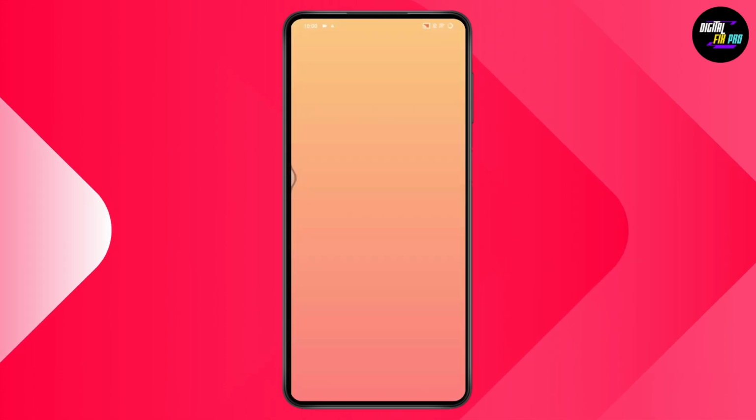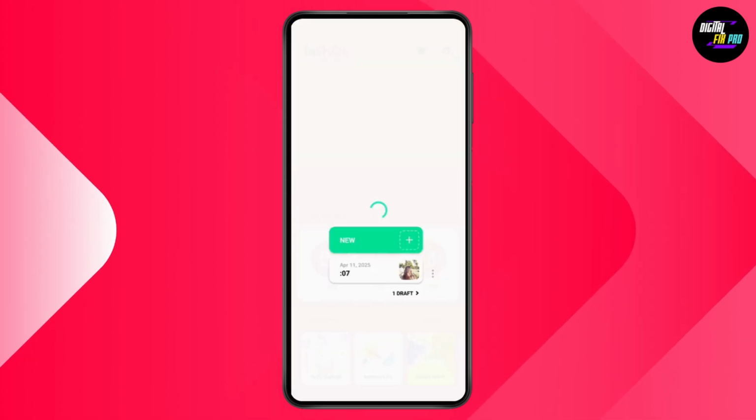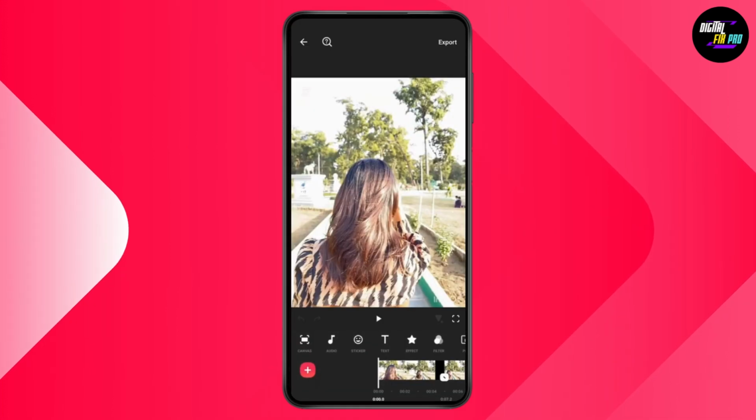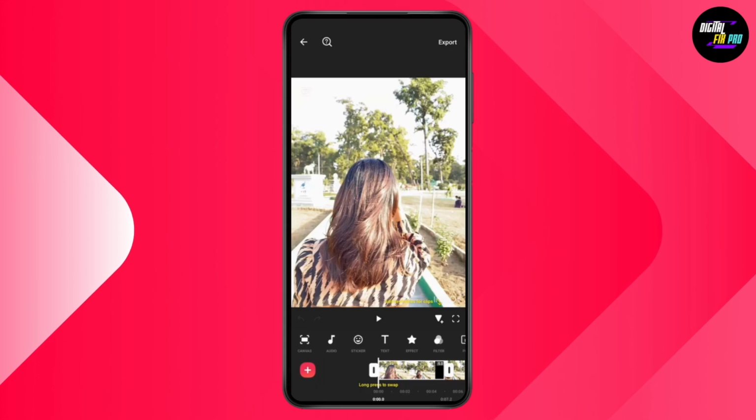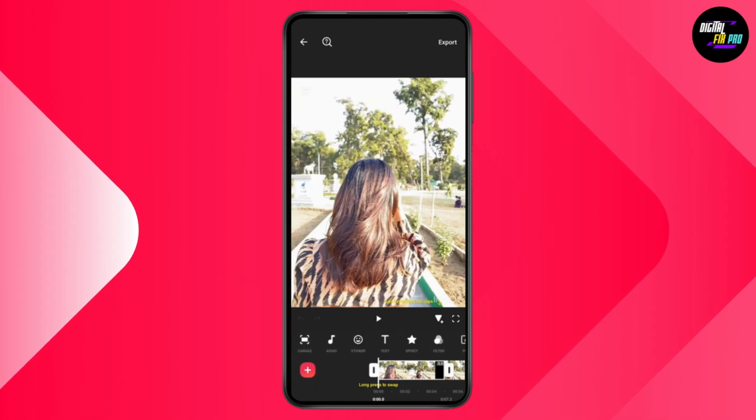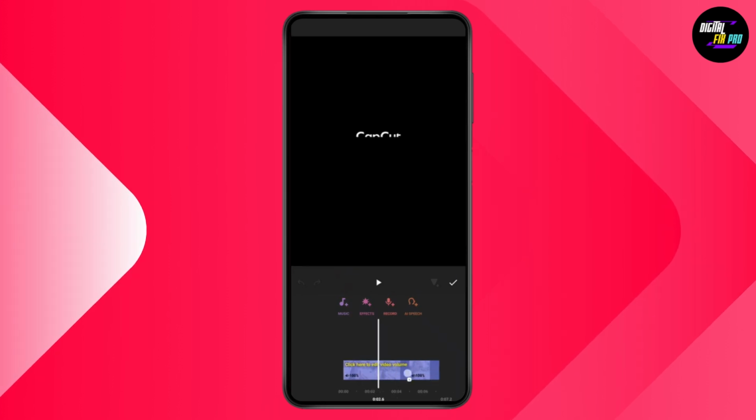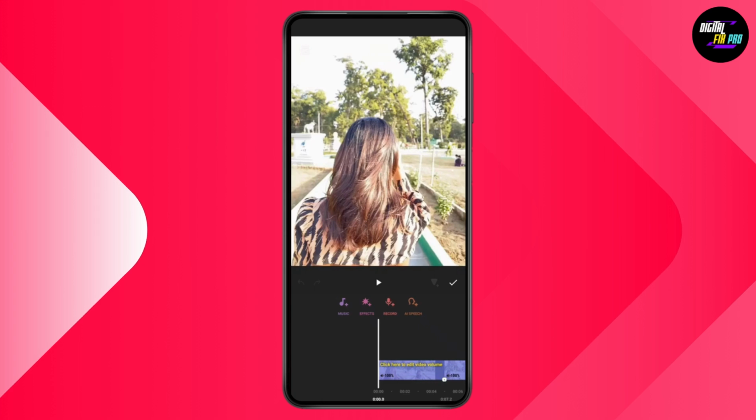Search for Inshot. Now you can go with video, and you can also go with an existing video or a new video. After selecting it, you need to tap on that video. After tapping, you will have the sound option, right? You need to go with sound, and under sound here you will have music. You can turn off the music, or if you want to mute that video,